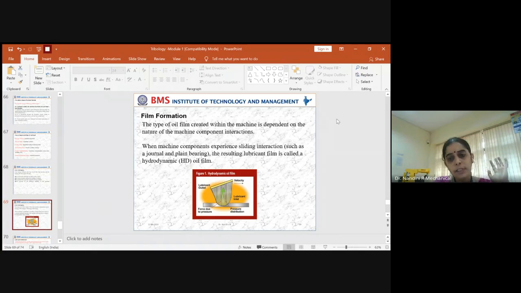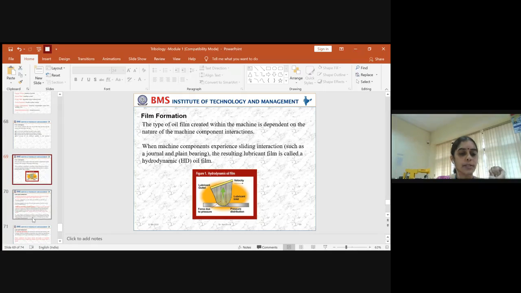This is just a hydraulic oil film, which I have shown for your understanding of how film formation takes place. This is a hydrodynamic oil film developed with respect to the force and the velocity with which the moving component moves, the grade of the lubricant assigned, and how the movement is taking place. Based on this, a lubricant film will be generated. Going into depth is not in your syllabus, so kindly just understand the concept.